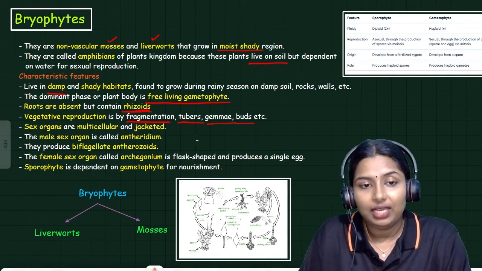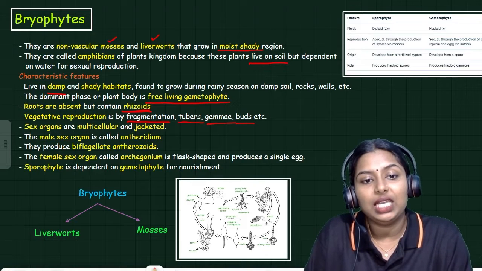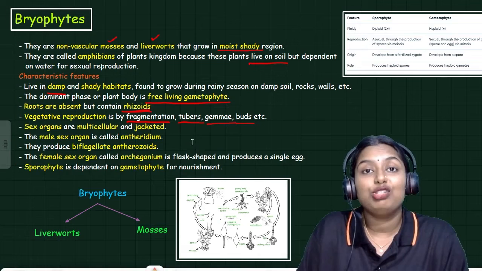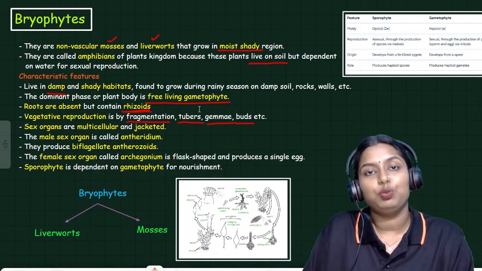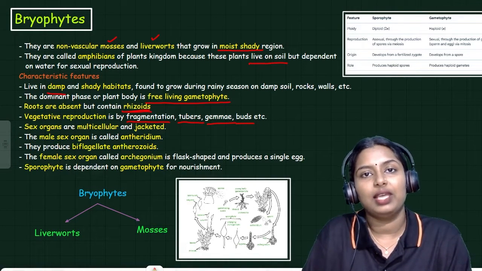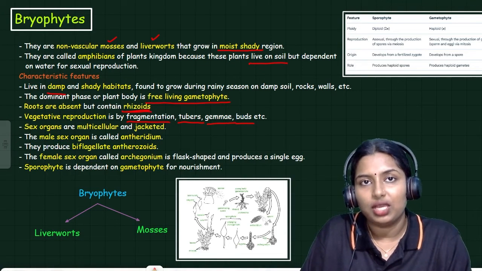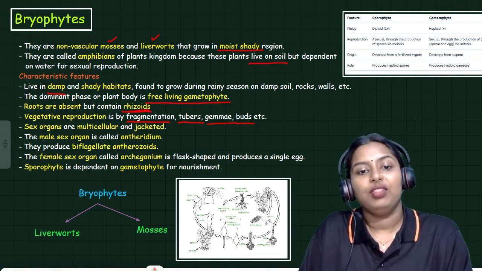Sex organs are there. Sex organs are multicellular. Many cells are present in sex organs and they are jacketed. Jacketed means it is protected inside a group of cells. So bryophyte sex organs are multicellular and they are jacketed.